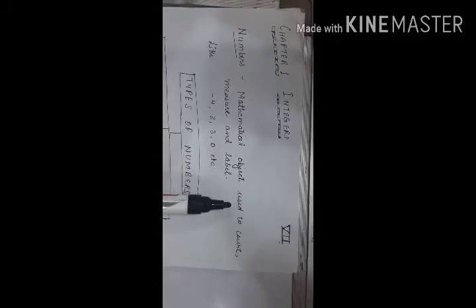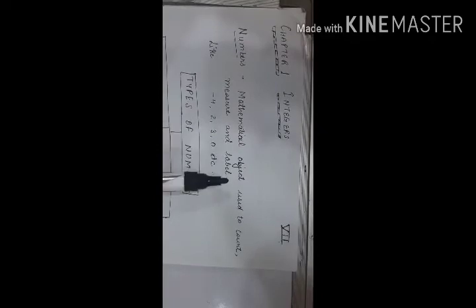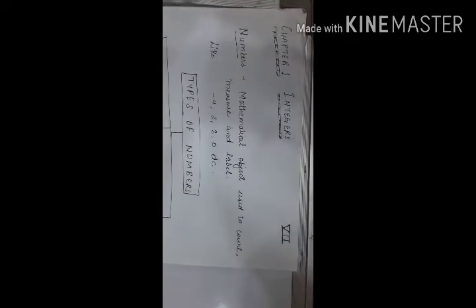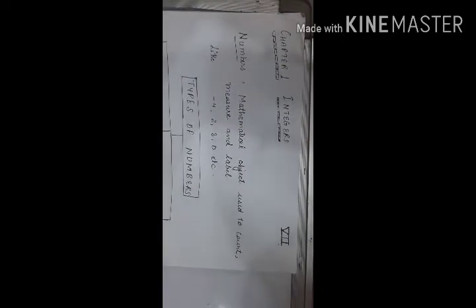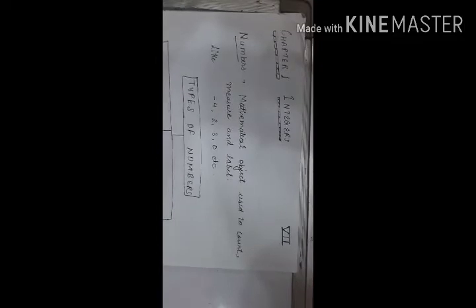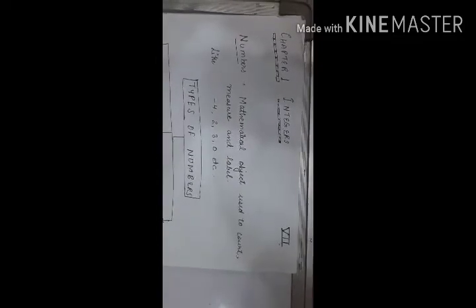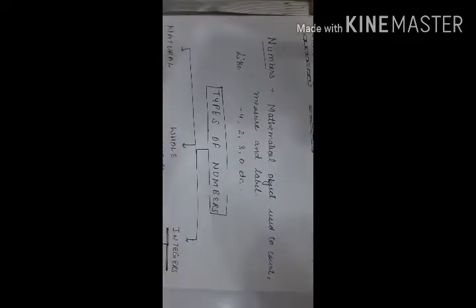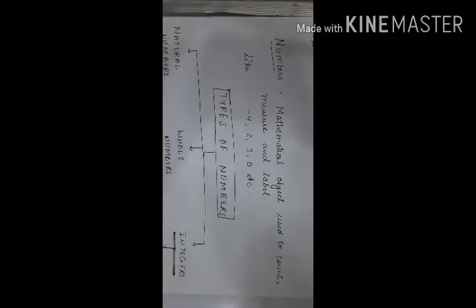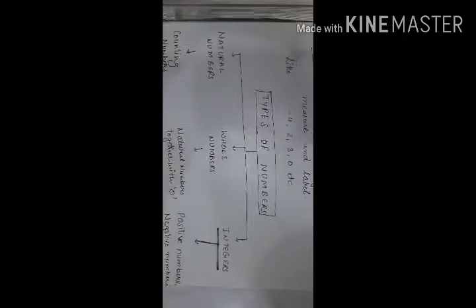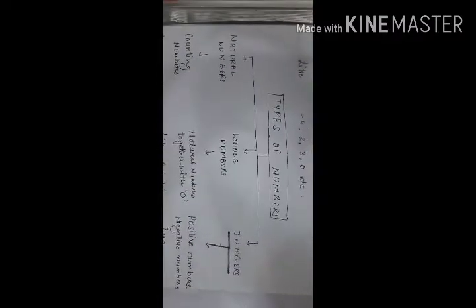All the mathematical objects which are used to count, measure and label, that is, the things which you can actually count, label and measure, are known as numbers. Say for example 2, 3, 4, 5, all these numbers are used to measure. These are known as what? The numbers. Now we are going to start with types of numbers.